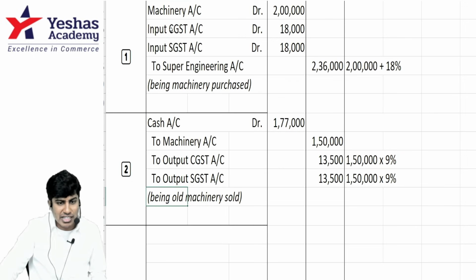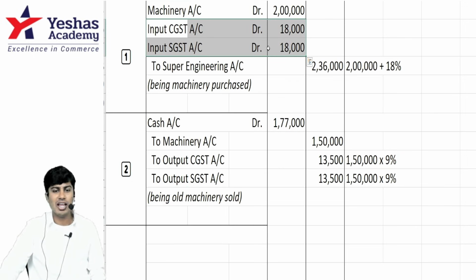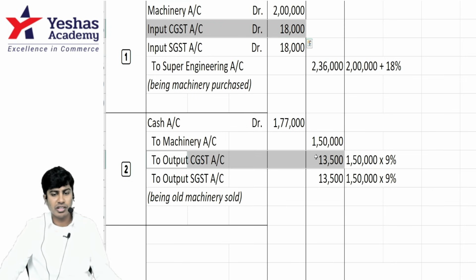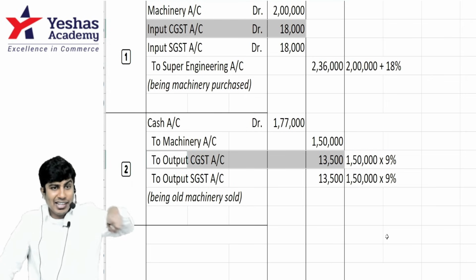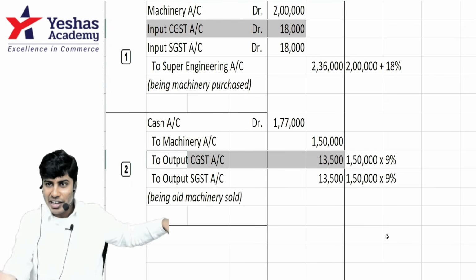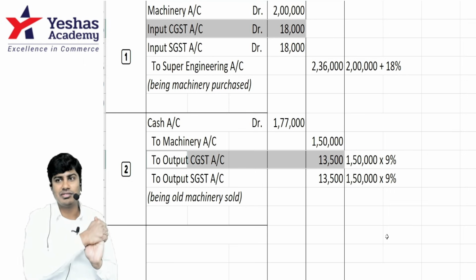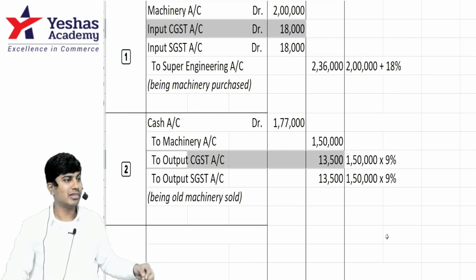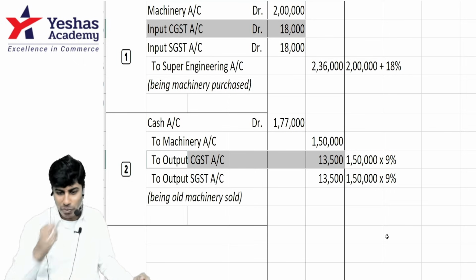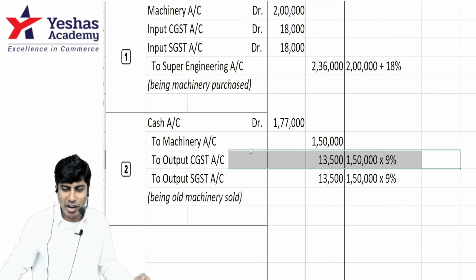After adjusting this 18 and 8. How much is input CGST? How much is output CGST? I've already paid 18,000 on purchase of the new asset. When I collect 13,500, from 18,000 I deduct 13,500. I've paid more, so I don't have to pay this 13,500 to government. In fact, they have to give me a refund.